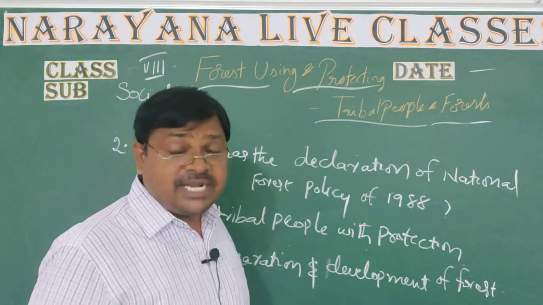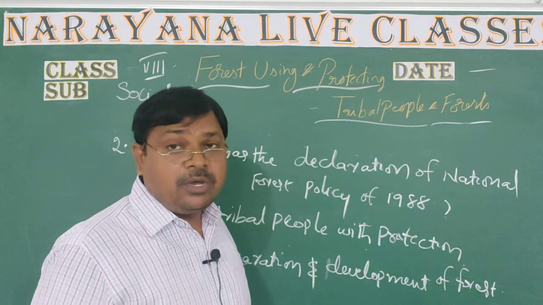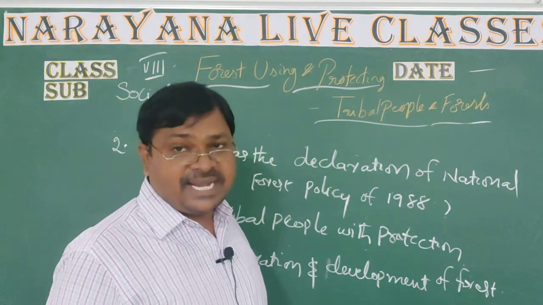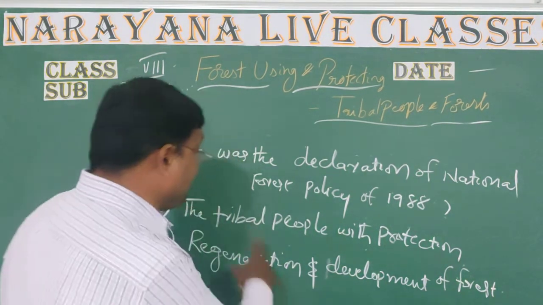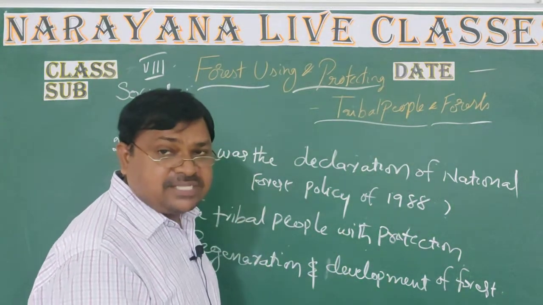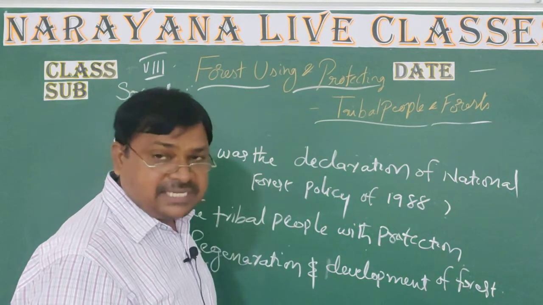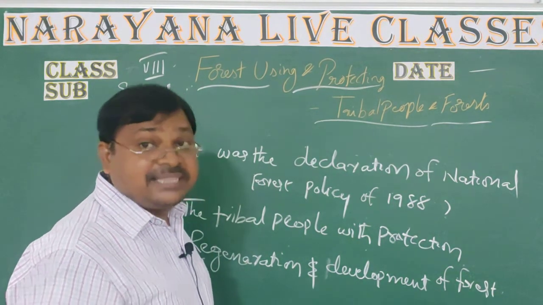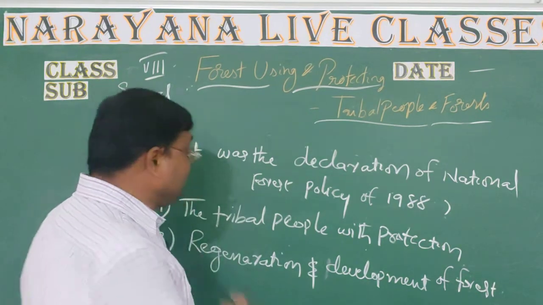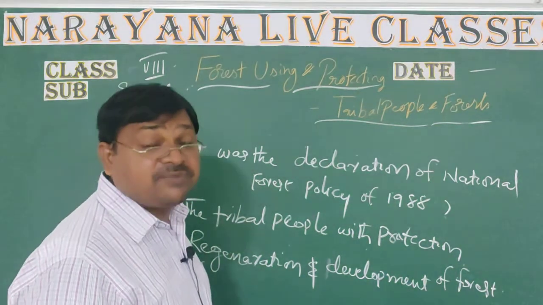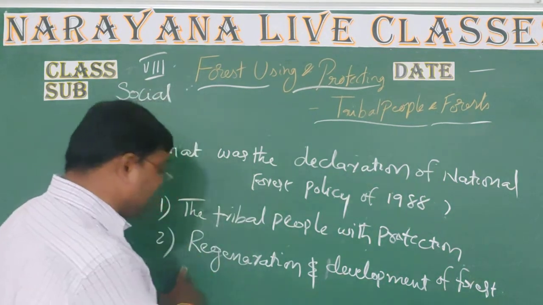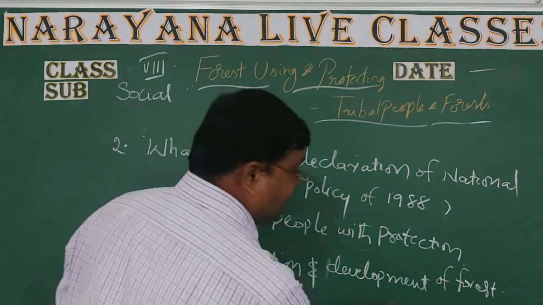They cultivate different types of agricultural goods with Podu system, Podu agriculture system. Is it right? And then they must protect the forest. Podu agriculture means the cultivating of the Podu, and then they want to protect the forest. Is it right? Then the government gives some awareness about the tribal people. The second one is regeneration and development of the forest.